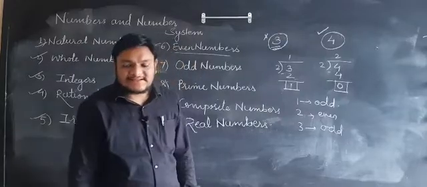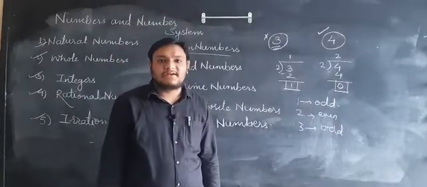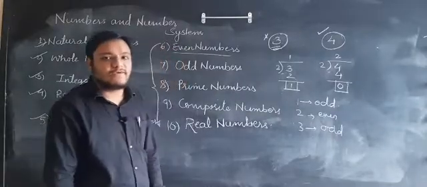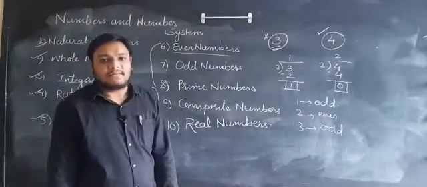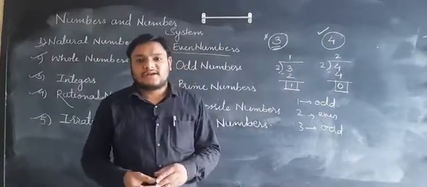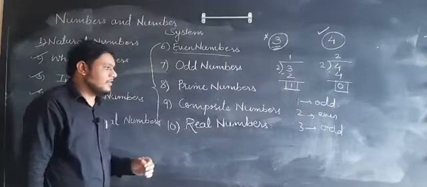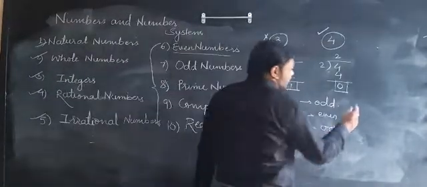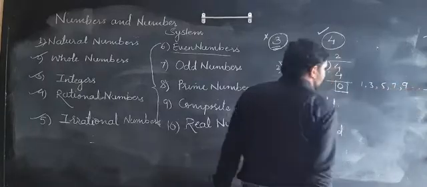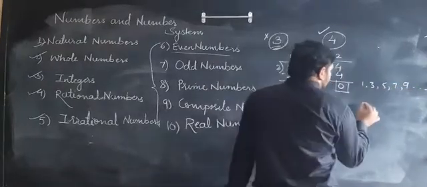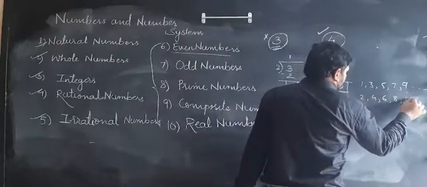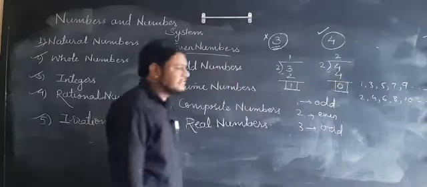The number which is completely divisible by 2 is an even number. The number which is incompletely divisible by 2 is an odd number. So you have to write the definition. The numbers which are completely divisible by 2 are even numbers. The numbers which are incompletely divisible by 2 are odd numbers. You can write 1, 3, 5, 7, 9 and so on, these are odd numbers. And 2, 4, 6, 8, 10 and so on, these are even numbers.